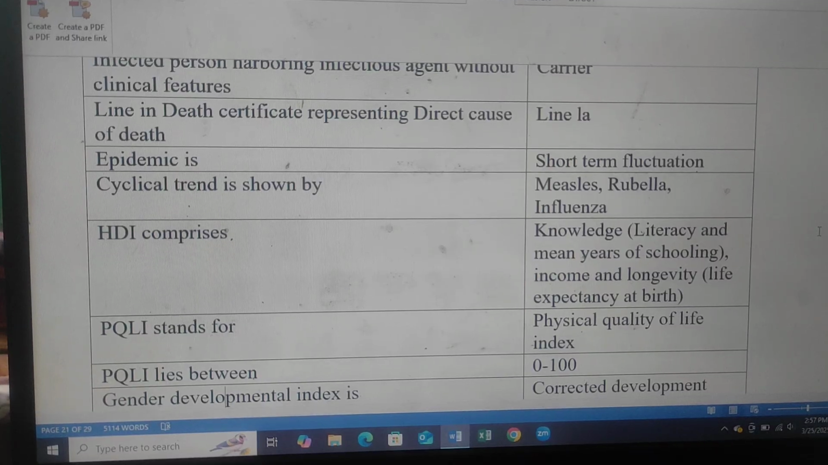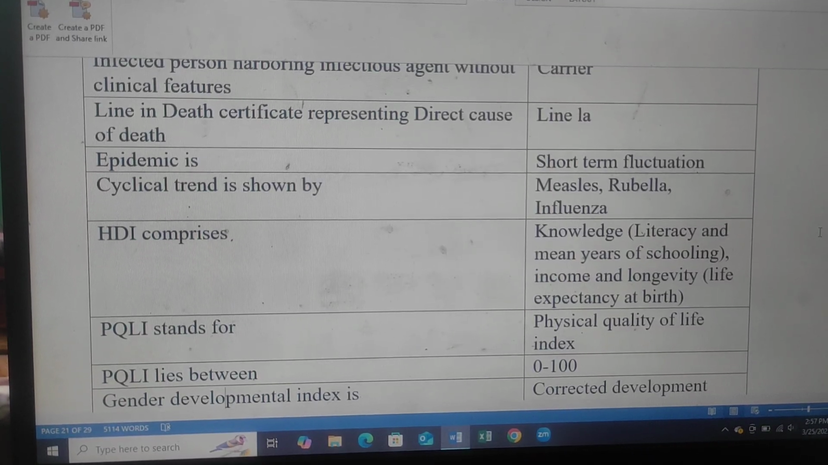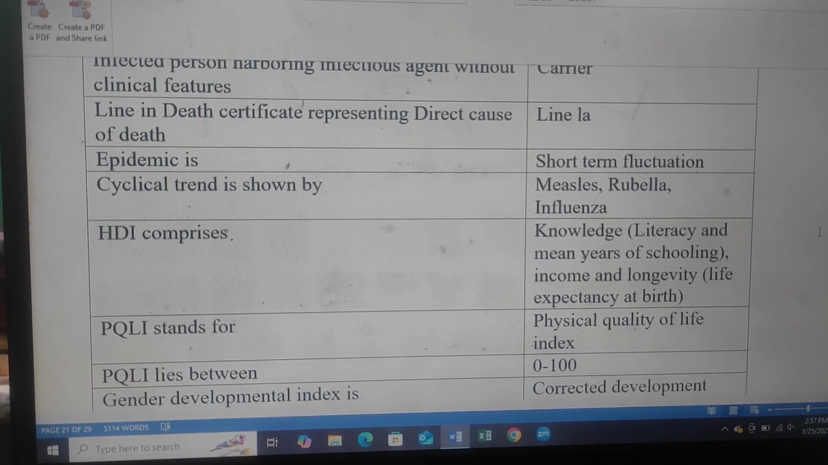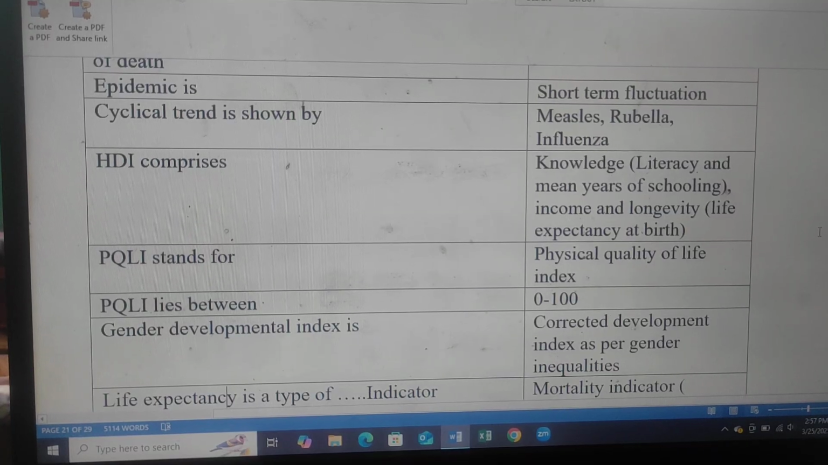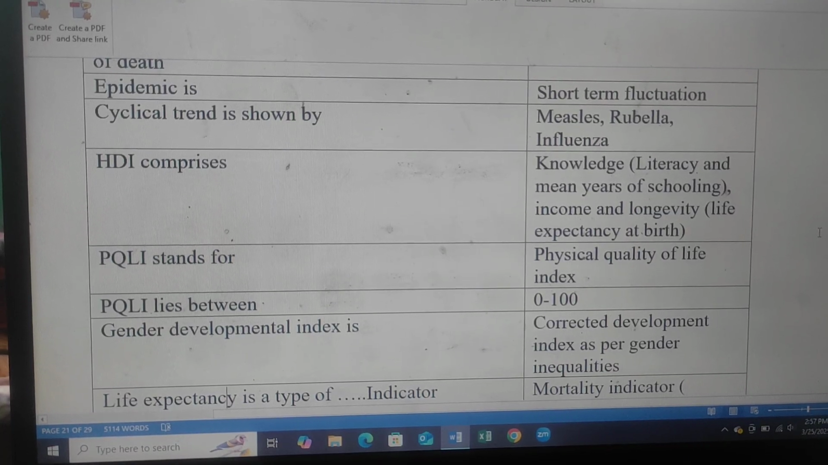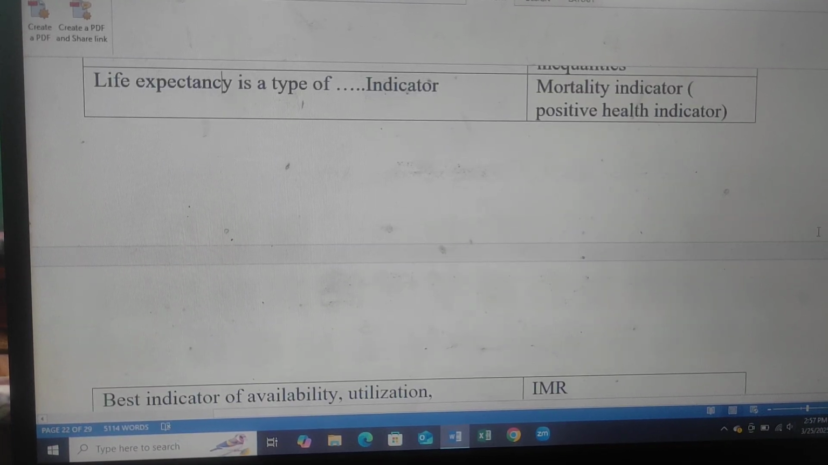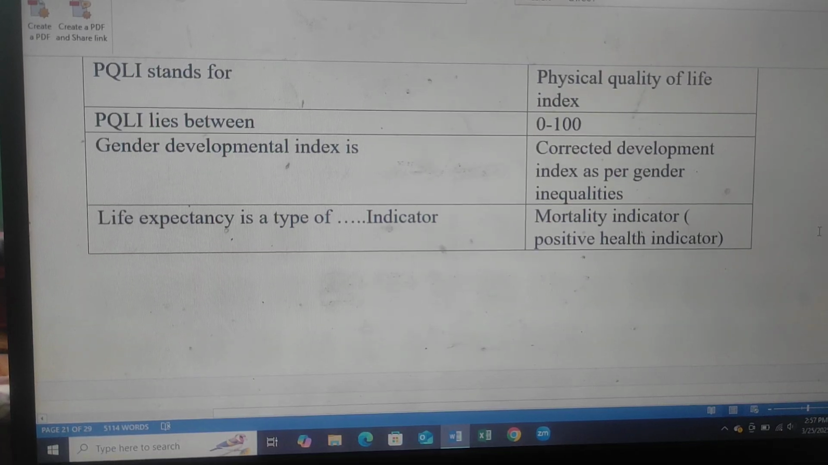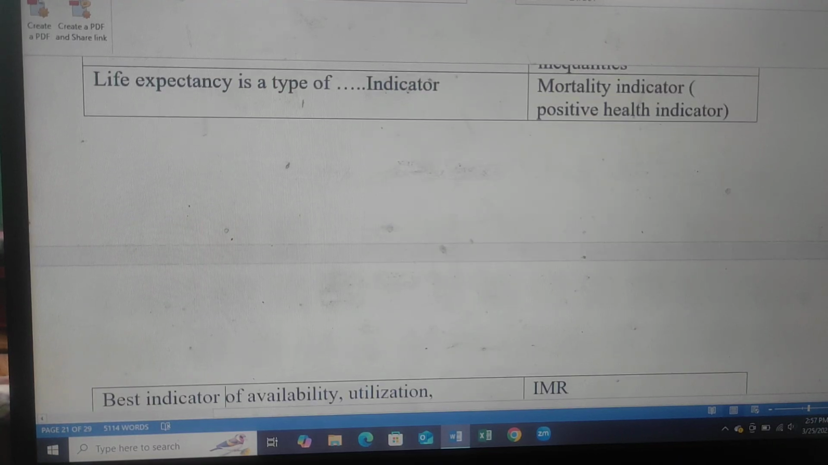HDI comprises knowledge, literacy, and mean years of schooling, income, and longevity, that is life expectancy at birth. Physical quality of life index, PQLI, lies between 0 to 100. Gender-related development index is the corrected development index for gender inequalities. Life expectancy is a type of indicator: mortality indicator, positive health indicator.